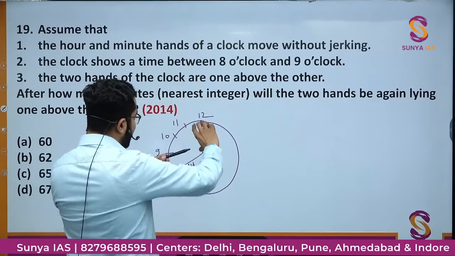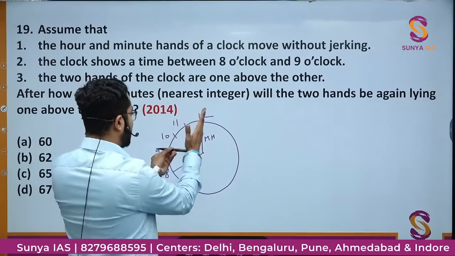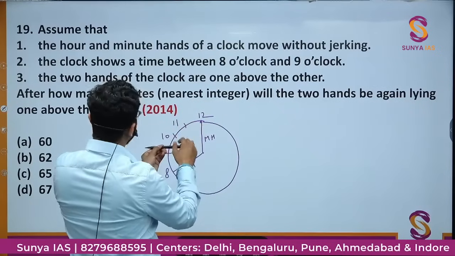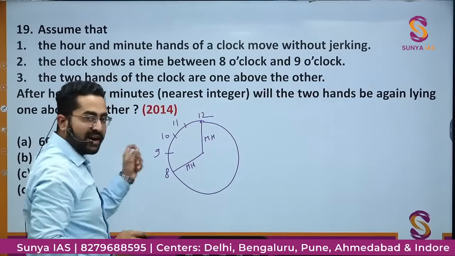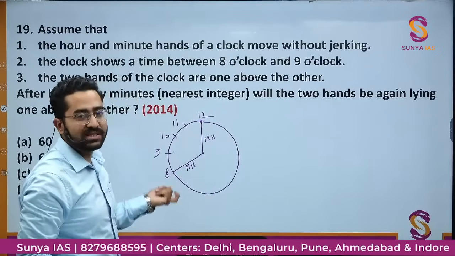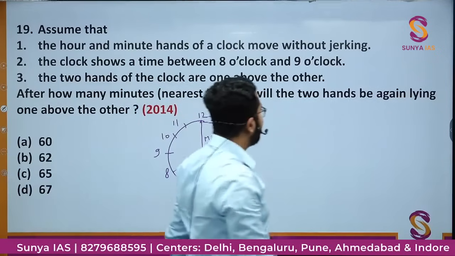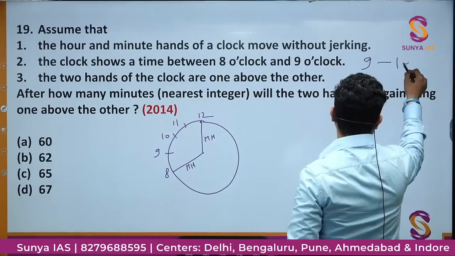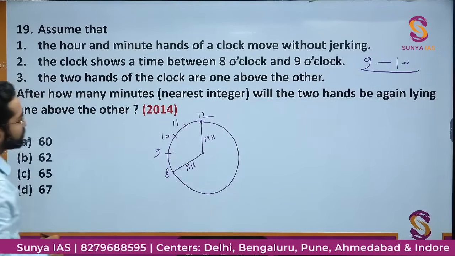So between 8 to 9, the minute hand will make one full round, so it will coincide once. Then it would be 9 o'clock. Then again it will move one more time. So in 1 hour it will coincide once. So if between 8 to 9 it is coinciding, then next time it will coincide between 9 to 10. So I'll look at 8 to 9 first.